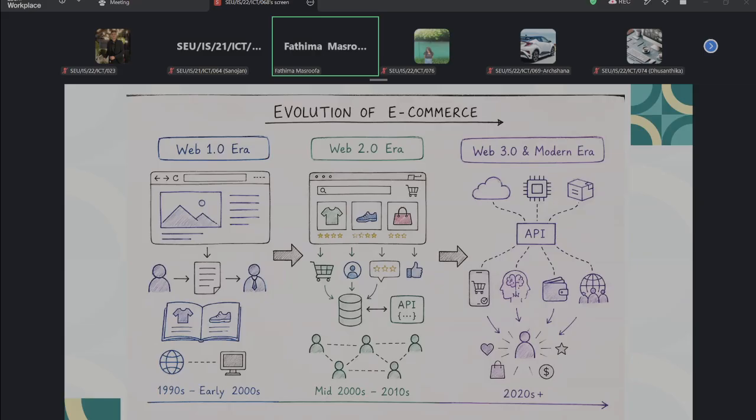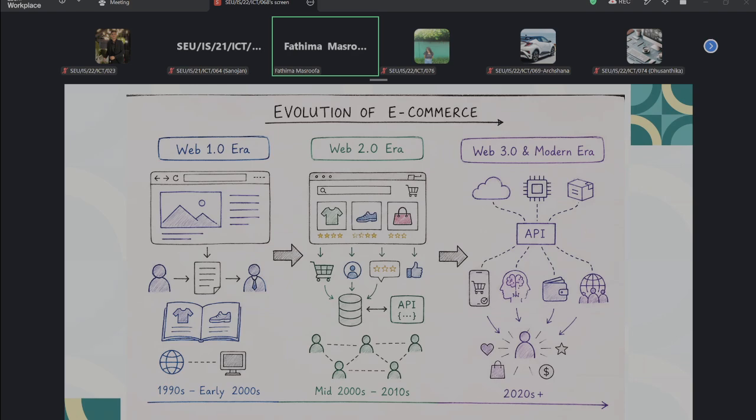So previously we explained the web 1.0 era and how it evolved, the duration being the 90s to the 2000s, and then the web 2.0 era and so on. Normally in web 1.0, mostly static information is there in that technology. And in web 2.0, it normally consists of interactive and dynamic information, right?